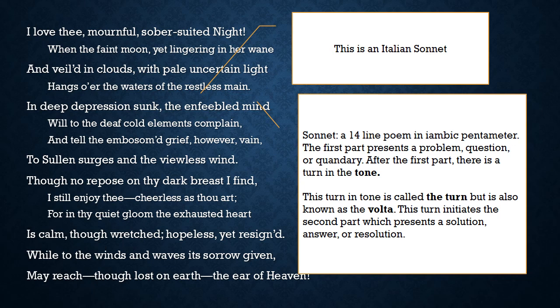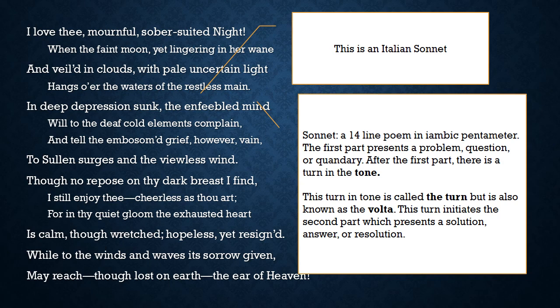The first part always presents a problem, a question, or a quandary. And then after the first part, we find a turn, whereas the tone changes. This turn is also called the volta, Italian, because sonnets originally came from Italy. So volta means turn. This turn usually initiates the second part, which presents a solution, answer, or resolution. So that turn really will tell you whether it's an Italian or an English sonnet, depending on where it is.